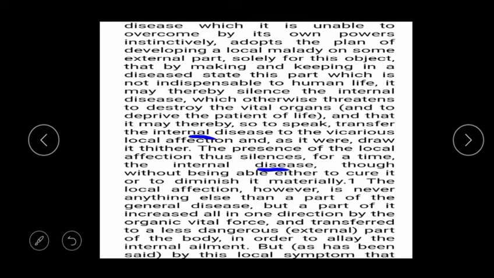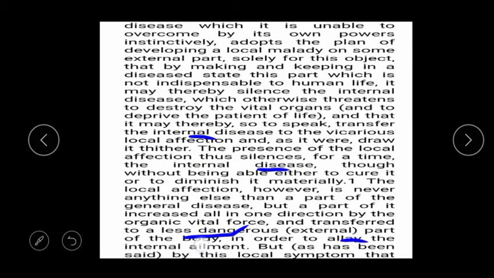Is the local affection something new, or is it a part of the disease? Yes, it is a part of the general disease, but a general disease which is increased in one direction by the organic vital force and transported to a less dangerous part of the body. So the chronic disease which was present before is only transported to another, less dangerous area, to allay the internal element.